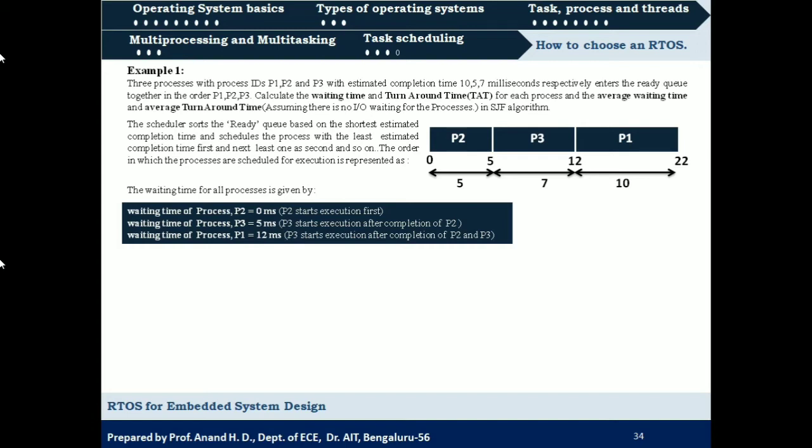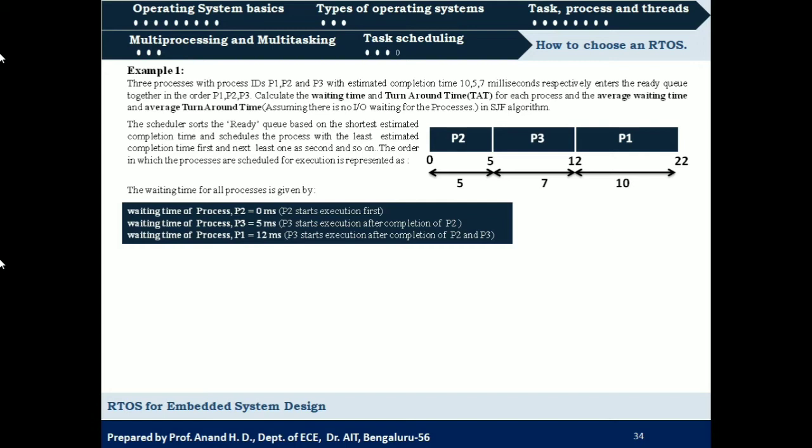So waiting time for process 3 is 5 milliseconds. And then process 1 should wait for completion of execution of processes P2 and P3, that is 5 plus 7, which is 12 milliseconds, right? So these will be the waiting times for these processes.